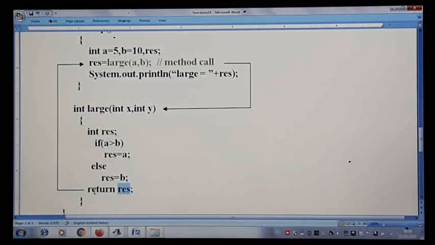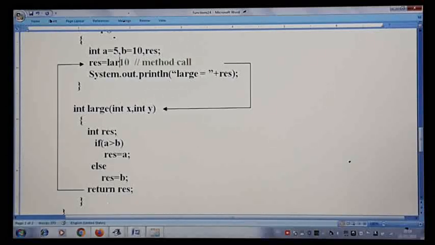The moment the control encounters this, you can see the arrow mark, immediately the control will go back to this statement, and actually here the statement will be replaced with the value 10, and that 10 will be assigned to result. Whatever the outcome of the method, it will be returned, actually it will be substituted as 10 internally, then that value will be displayed on the screen.